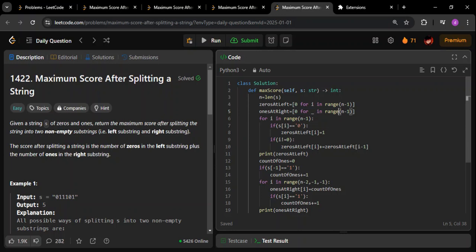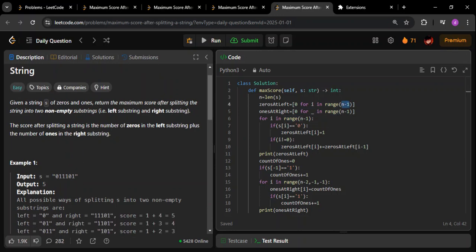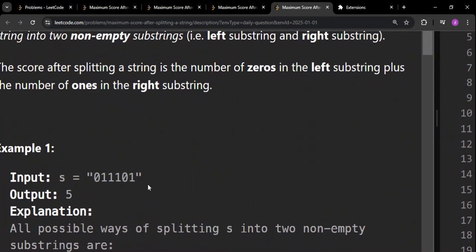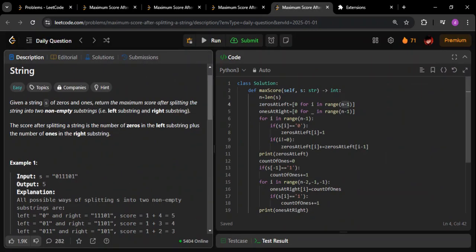I keep n minus 1 here because the strings have to be non-empty. The left substring cannot be bigger than this; one character always has to be left out in order to ensure that none of the strings are empty. For that reason I only need the results for the first n minus 1 letters.